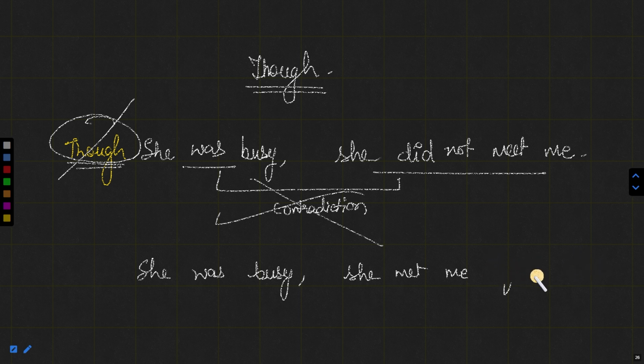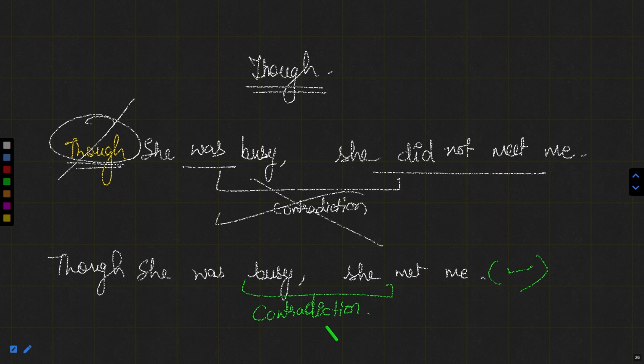Now here I can write, though she was busy, she met me. Now, if you see this statement, this is right. Why, sir? Because here we can see the contradiction. In the above sentence, we could not see the contradiction, whereas in this sentence, the contradiction is clearly seen.